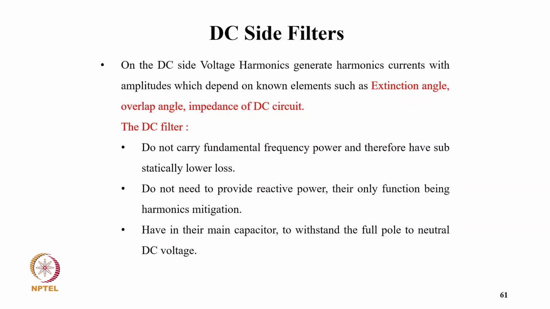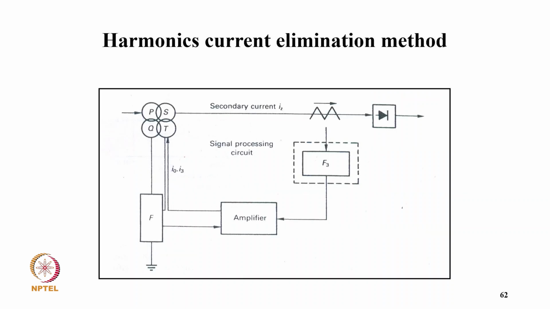Now coming to DC side filter, on the DC side voltage harmonics generate harmonic current with amplitude which depends on known elements such as extinction angle, overlap angle, impedance of DC circuit, and the DC filters do not carry fundamental frequency power and therefore have substantially lower loss and do not need to provide reactive power. Their only function being harmonic mitigation, and have in their main capacitor to withstand the full pole to neutral DC voltage. So this is typically the harmonic current elimination method.